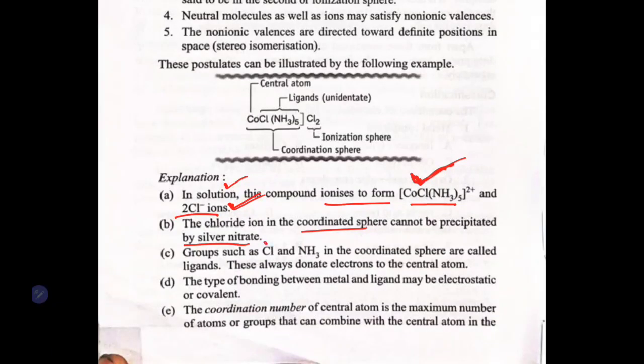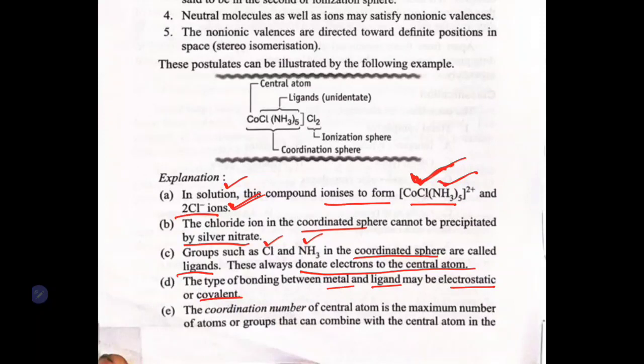Next, groups such as chlorine and ammonia are in the coordinated sphere. So we have chlorine and ammonia in the coordinated sphere, and both are called ligands. These always donate electrons to the central atom. We know that they are called ligands, they always donate electrons to the central atom. Next, the type of bonding between metal and ligand may be electrostatic or covalent. It can be either, electrostatic or covalent.